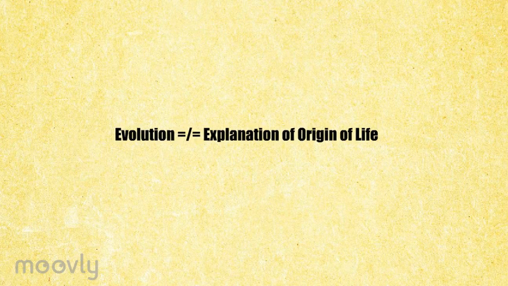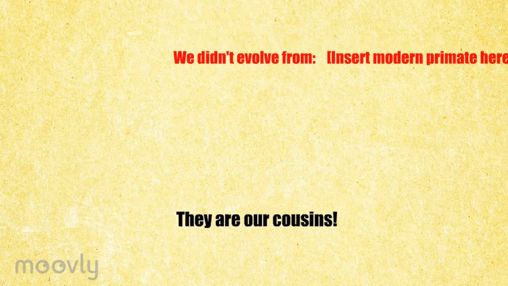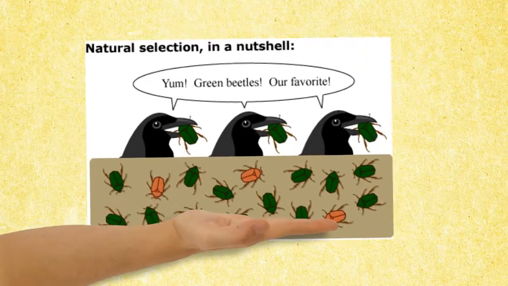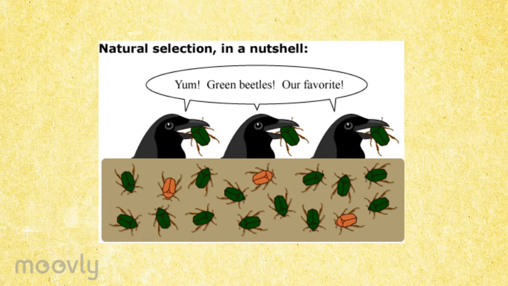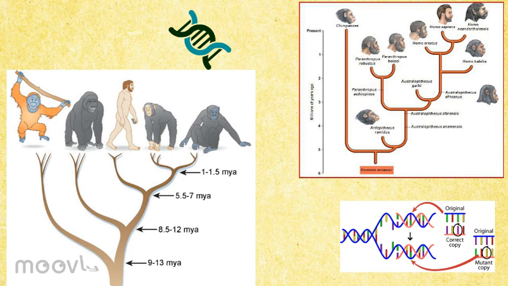Remember, evolution is the process by which replicating organisms change and is not an explanation of the origin of life from non-life. Humans didn't evolve from chimpanzees, we are cousins that both share a common ancestor. Organisms don't try to adapt to their surroundings. Those organisms that have an advantage tend to pass on their genes more often than those who do not. Evolution is observable and testable. You just might have to be creative.